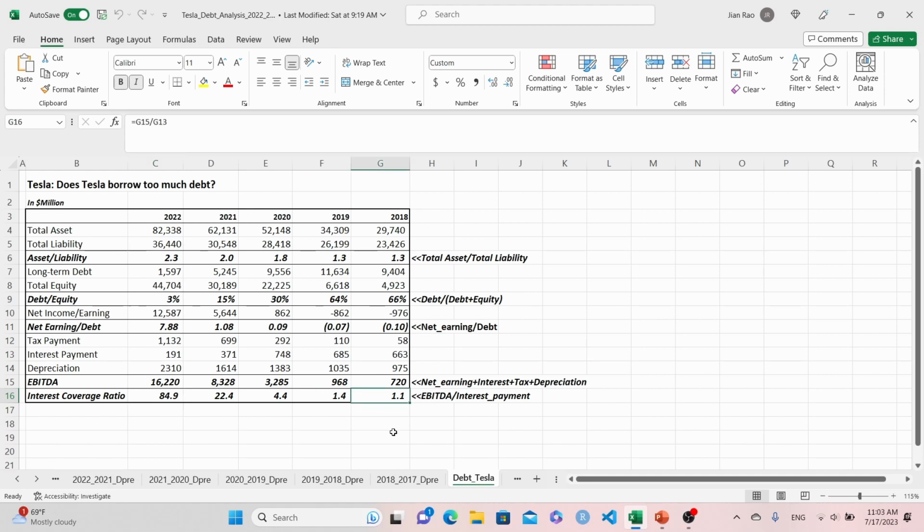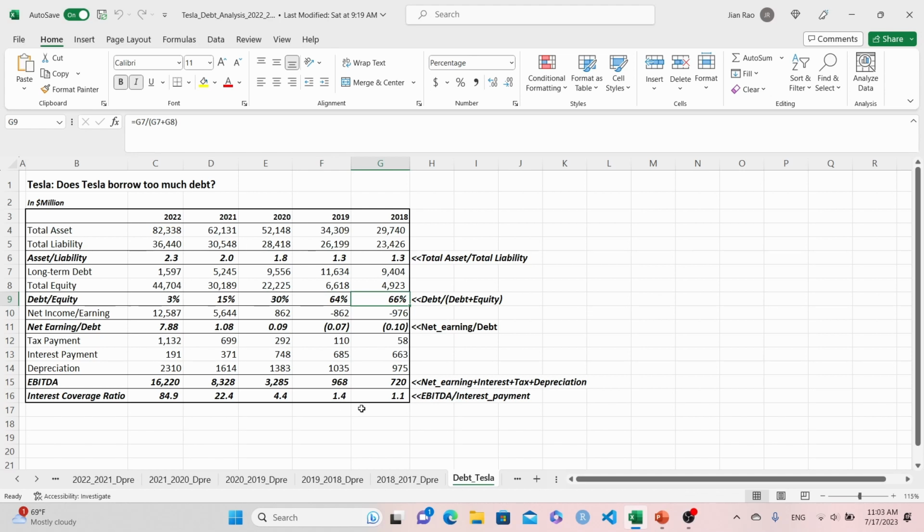But if you look back at 2018, the company's EBITDA was about 720 million, and its interest payment was almost the same amount. So back then, the banks may have had concerns about continuing to loan out their money. We can also see its debt to equity ratio was 66%. So all these numbers really go together.